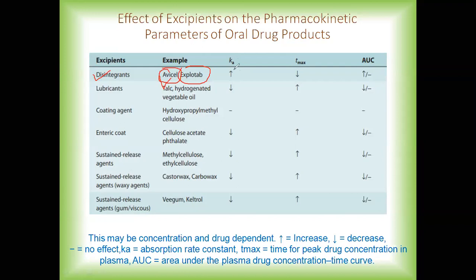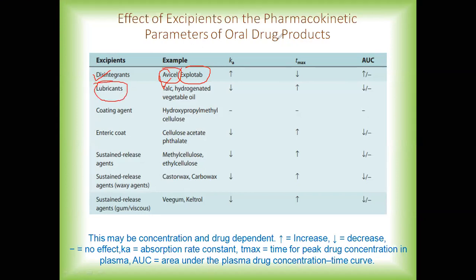So due to this, the absorption rate constant is increased. Then the time required to reach the maximum concentration will be decreased, and there is an increase in the AUC also.